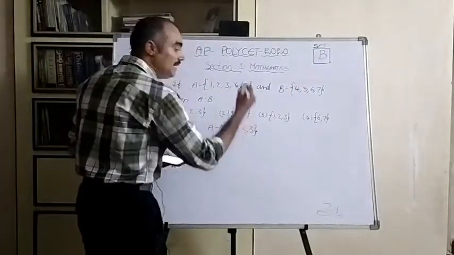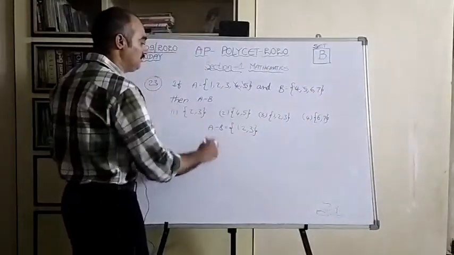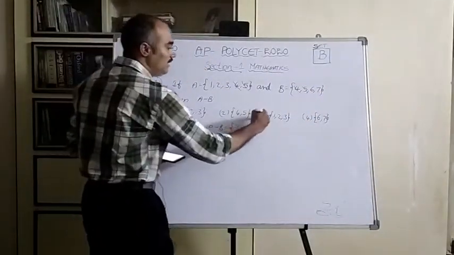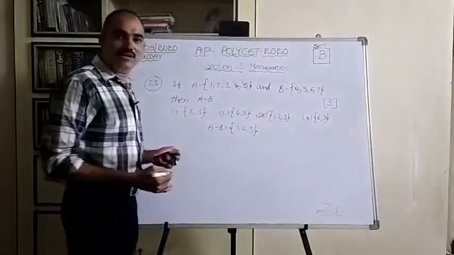So this is A minus B. You should not write 6 and 7. Right. So in the given options you see, A minus B is the third one, {1, 2, 3}. Therefore for the 23rd question, option 3 is the right one.